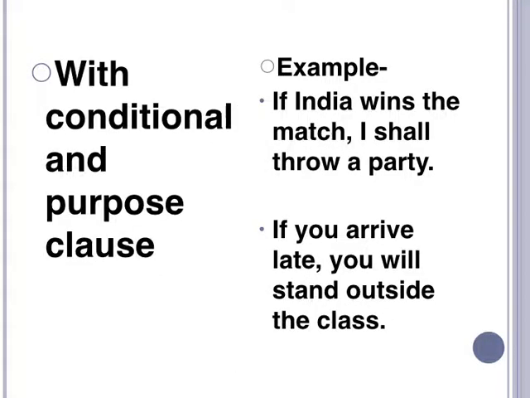And the last use of simple future tense is with conditional and purpose clauses. That is, if India wins the match, I shall throw a party. Okay, conditional means अगर कंडीशन पे, अगर ये हुआ तो ही ऐसा होगा. ओके, अगर इंडिया मैच जीती है तो ही मैं पार्टी थ्रो करूँगा. ओके, सो दिस इज व्हाट कंडीशन. इफ इंडिया विन्स, अगर नहीं विन हुए तो देयर इज नो पार्टी. So this is with a condition, okay.